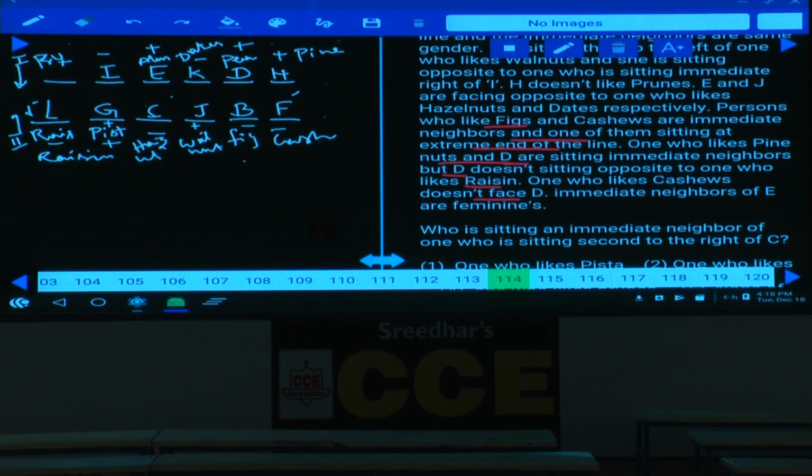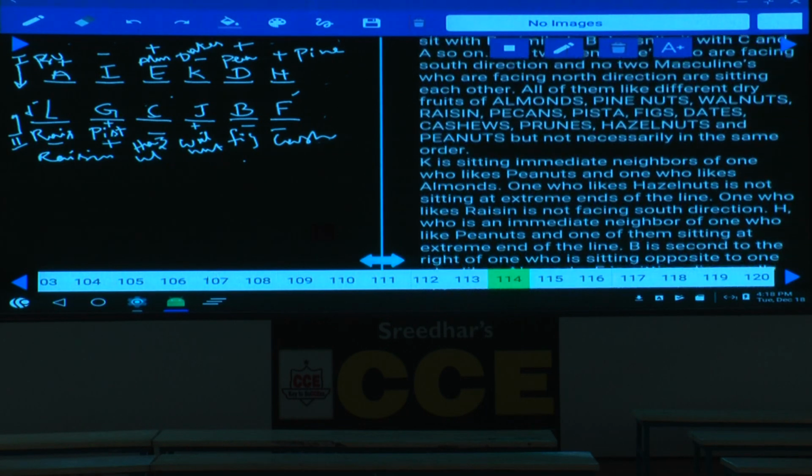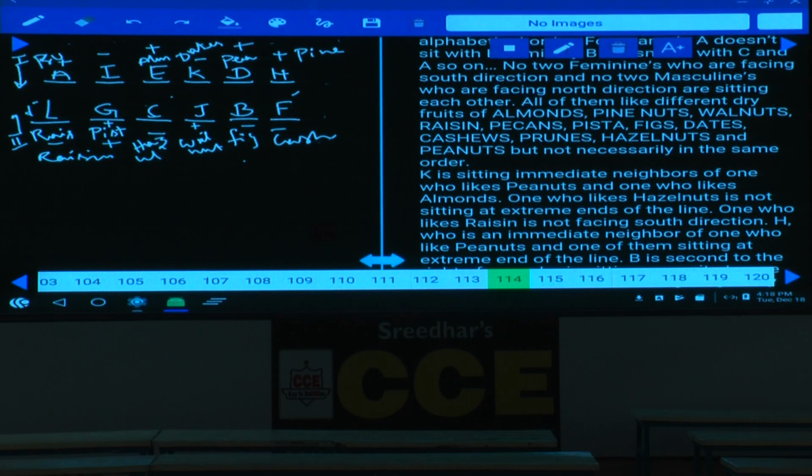Then who is the person left over here? A is the person left over, A must be here. Now the fruit left over for I: among all the dry fruits, almond, pine nut, walnut, raisin, and pecans, this person must like pecans. I, female, likes pecans.